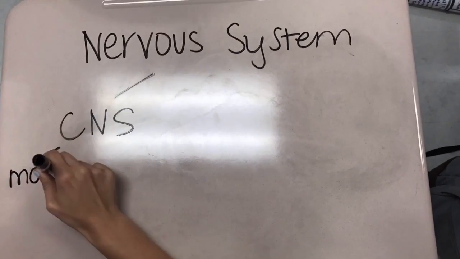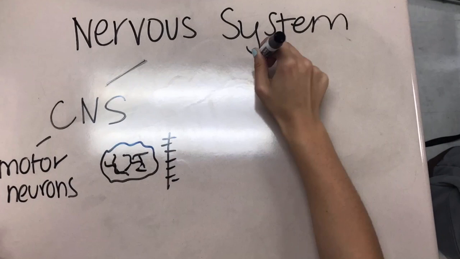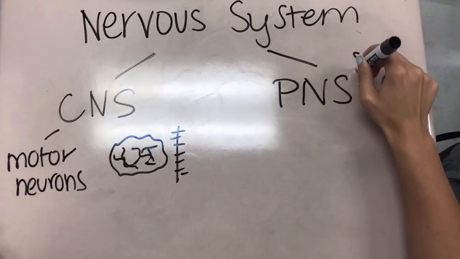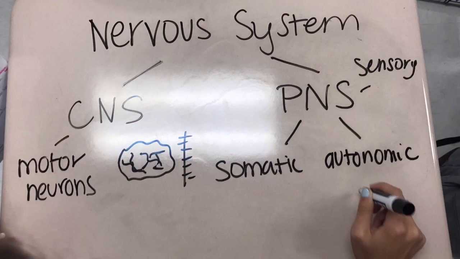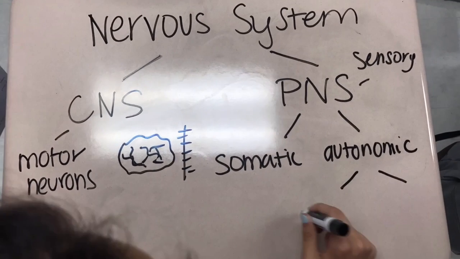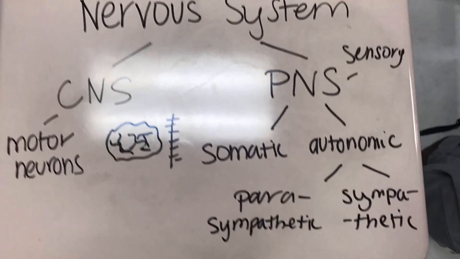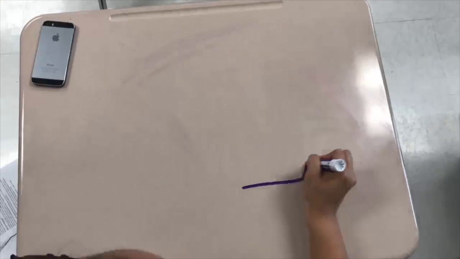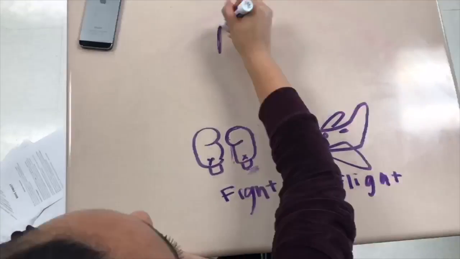The nervous system is broken up into 2 parts. First, we have our body's decision maker, the central nervous system, which contains the brain and spinal cord. Then we have the peripheral nervous system that connects neurons to the rest of the body. The PNS is split into the somatic nervous system, which controls the body's skeletal muscles, and the autonomic nervous system, which is split into the sympathetic nervous system and the parasympathetic nervous system. The parasympathetic decreases heartbeat, conserves energy, and basically calms down the body, while the sympathetic nervous system arouses the body, mobilizes energy, and increases heartbeat. The sympathetic nervous system also contains adrenaline, which controls your fight or flight mode in your body.